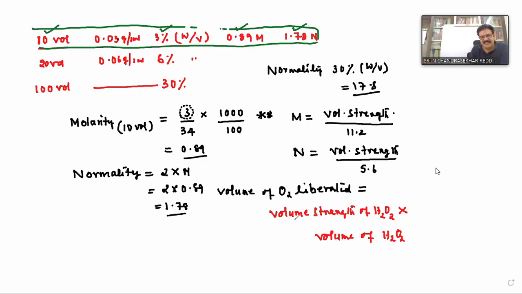No confusion here. This is volume strength, this is volume. This is quantity, and this is concentration.